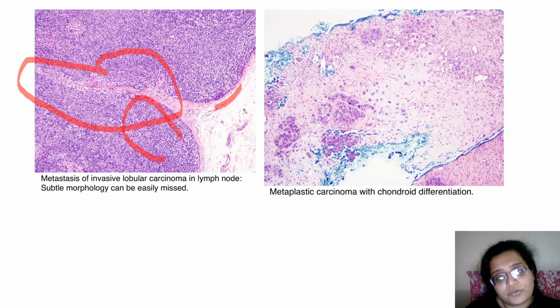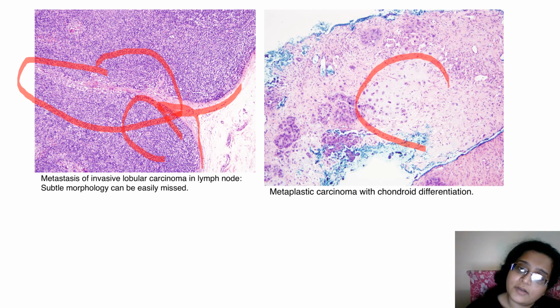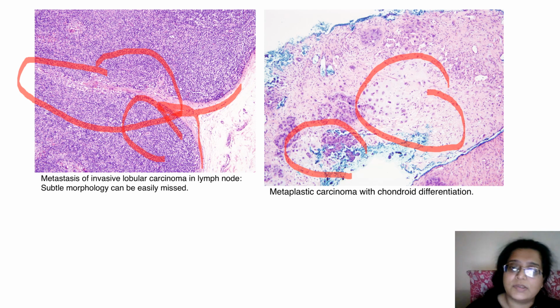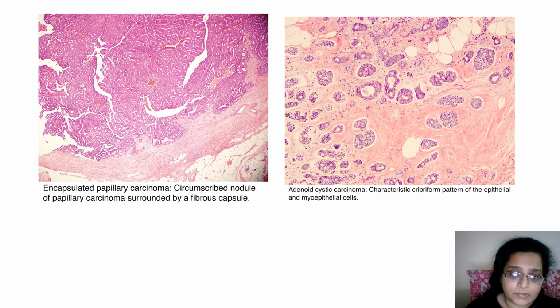Normally, the area that you should look at is this, the subcapsular area. Since this is a low power, it is a little difficult to show you. Another variant can be seen: there's chondroid differentiation in a breast carcinoma. This is an inked specimen. So you'll get some hint of breast stroma somewhere, and then you are going to get this picture. So you know that this is a breast carcinoma.